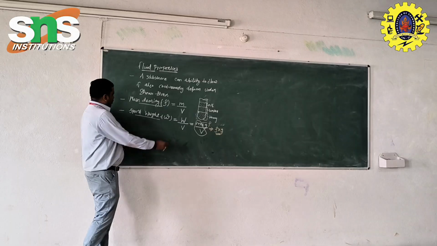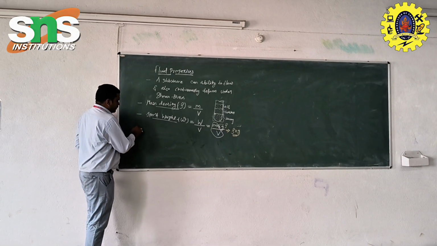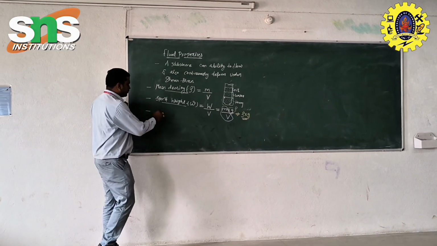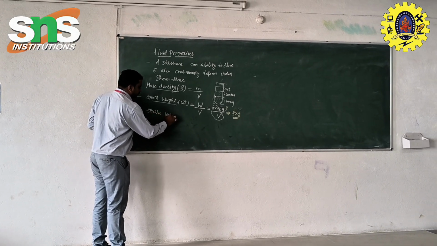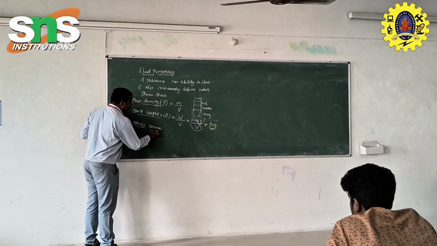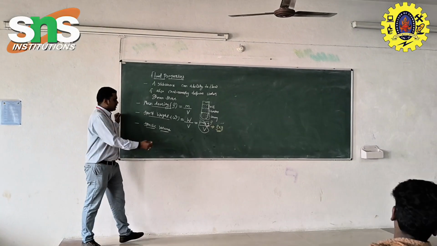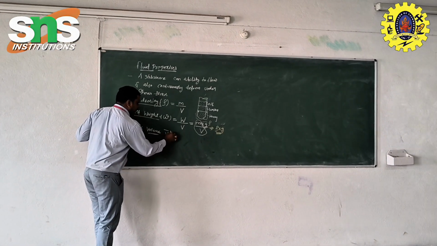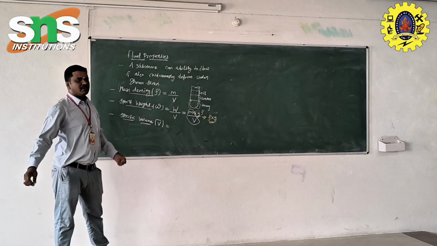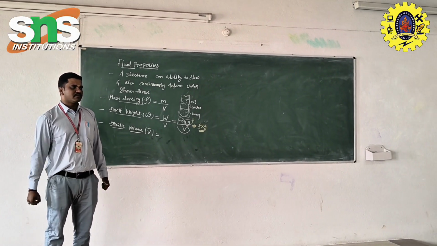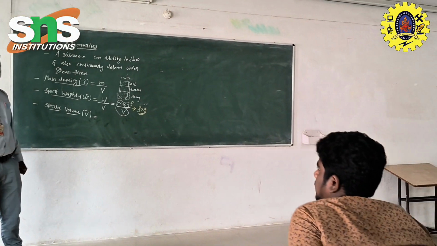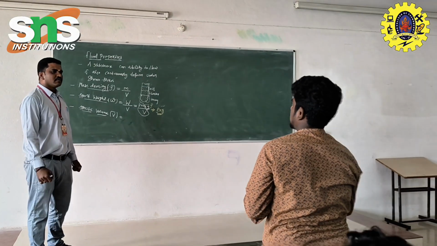Okay, so what is the next topic? Specific volume. If anyone of you can tell me, what is the specific volume? We are using different types of notation here. Here we are using V dash. What is V dash for? Specific volume. Volume of the fluid by mass of the fluid.